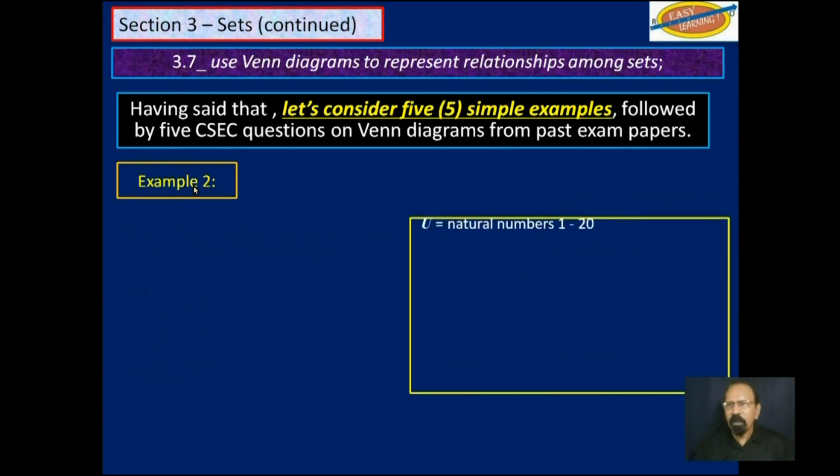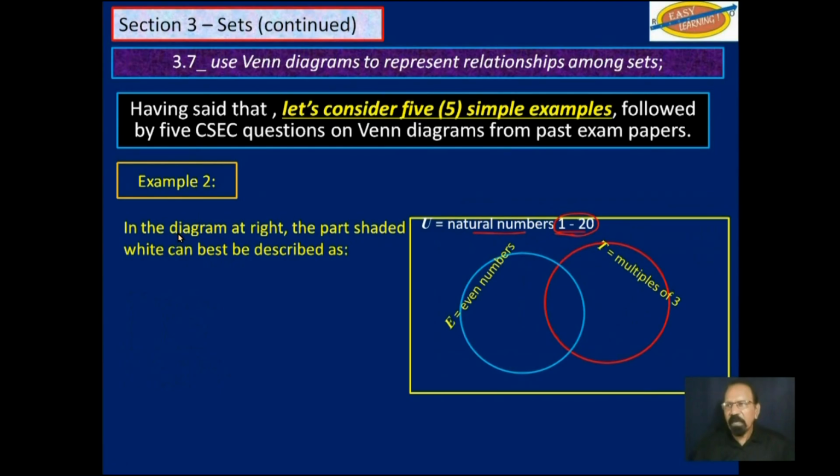Example 2, we have a universal set here that is made up of natural numbers 1 to 20. You have one subset here that says even numbers, and another subset here that says multiples of 3. Remember, that would be all within this universal set here. And now the question is, in the diagram at right, the part shaded white can best be described as, okay, let's see the part shaded white. That's this part here.